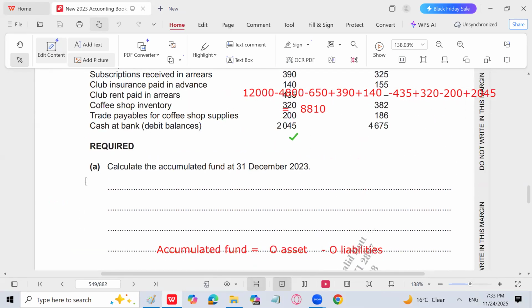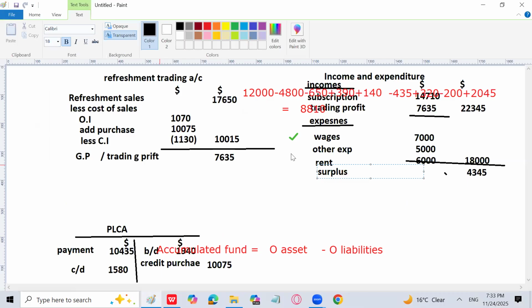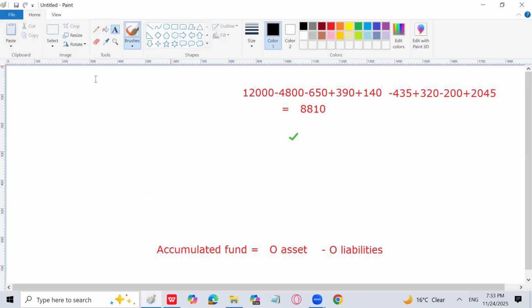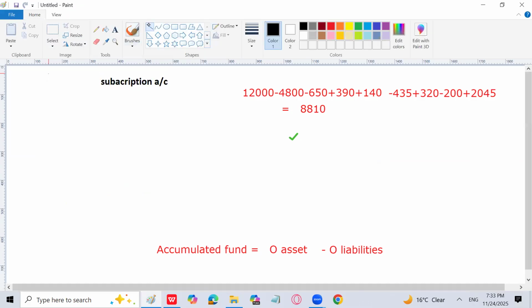So let's prepare the subscription account. I'm going to solve it in front of you. I will write here subscription account. If you write the format or spelling wrong, it doesn't matter.